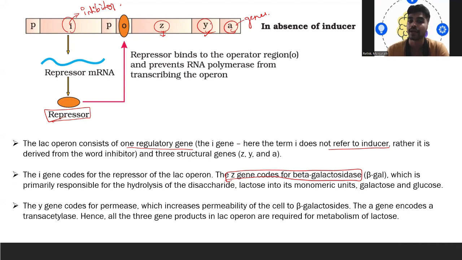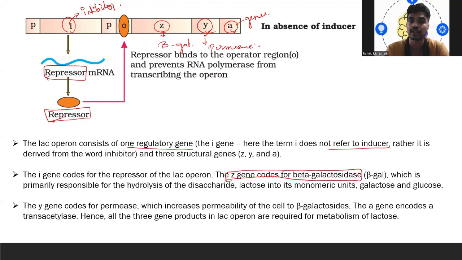It codes for permease. So you need to understand, the i gene codes for the repressor, the Z gene codes for beta galactosidase, and the Y gene codes for permease.